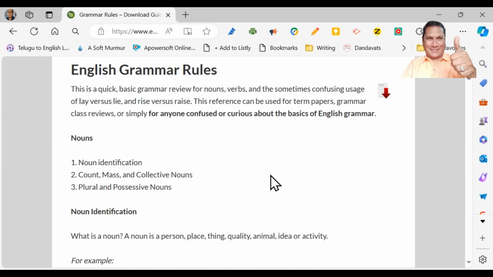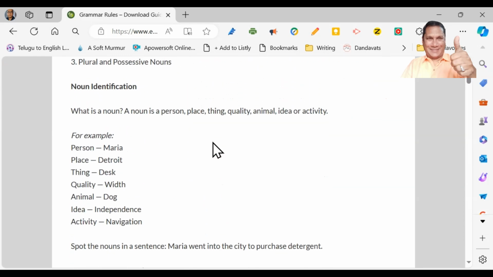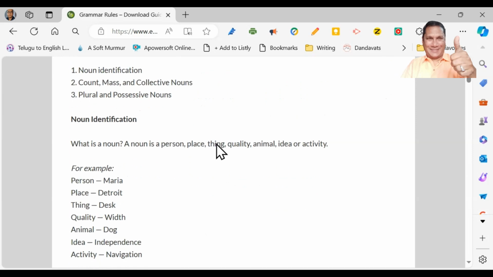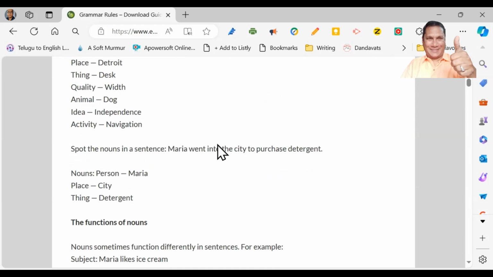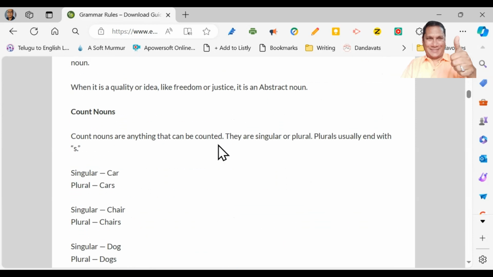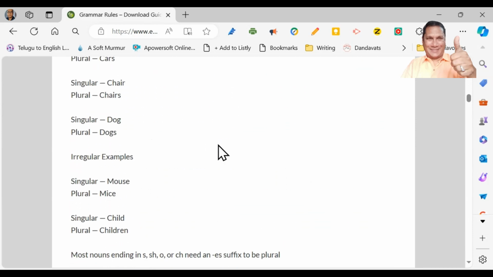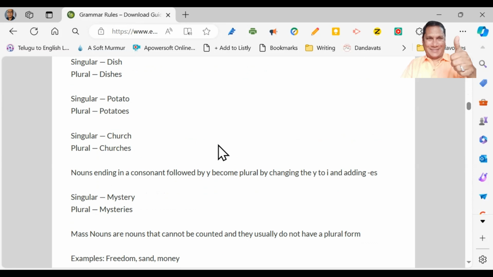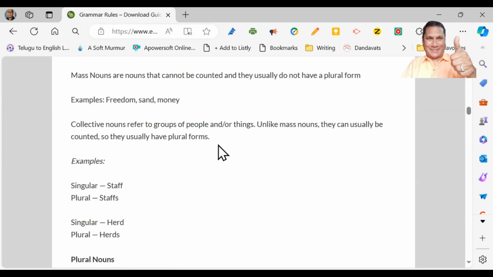In the last video, we covered nouns. We talked about nouns, noun identifications, kinds of nouns and functions of nouns. What are countable nouns and what are uncountable nouns? All these things we discussed yesterday.